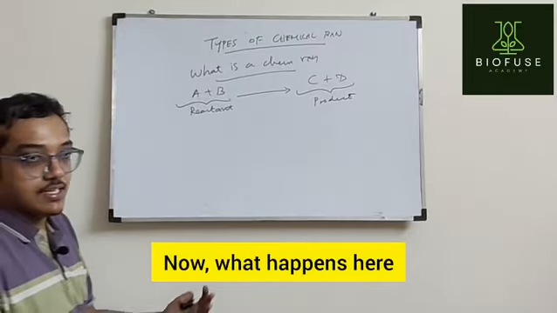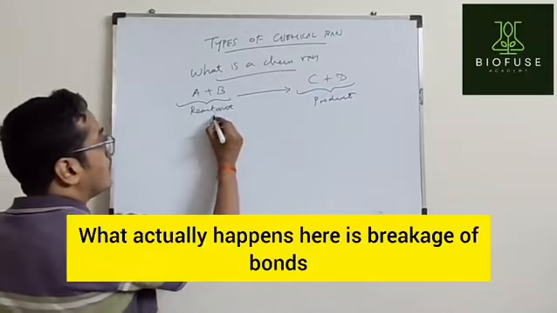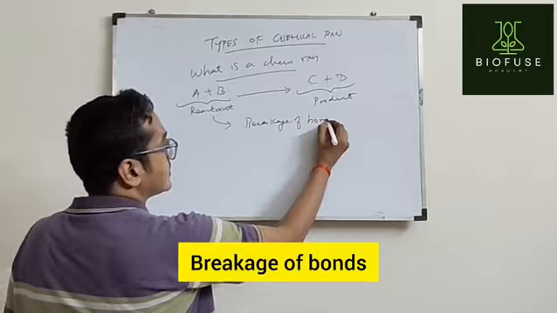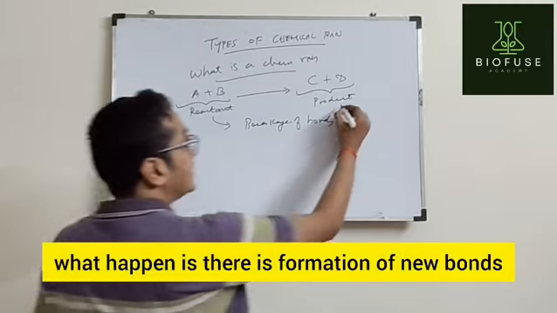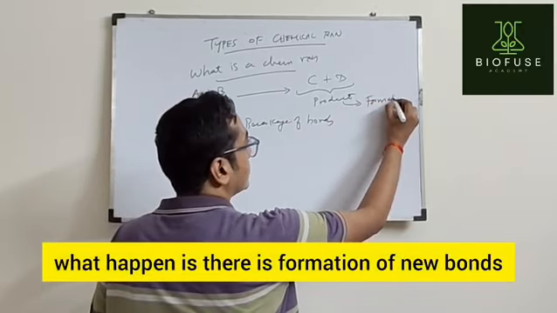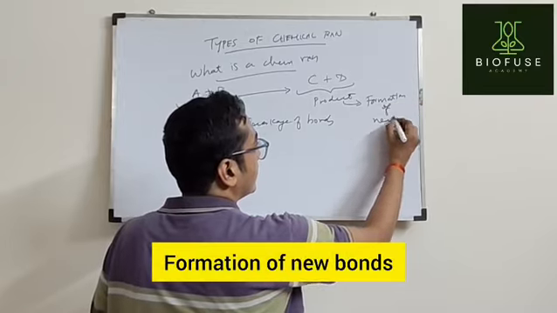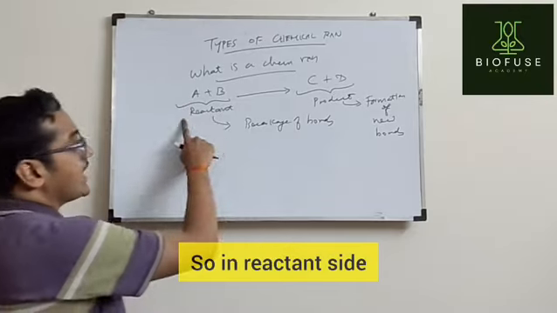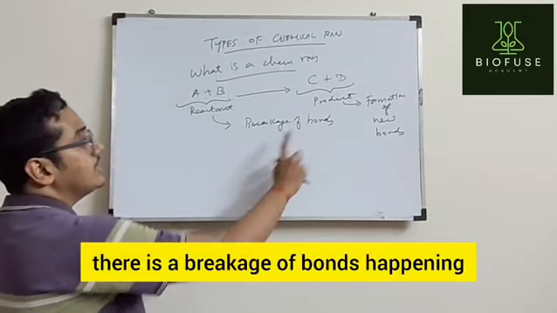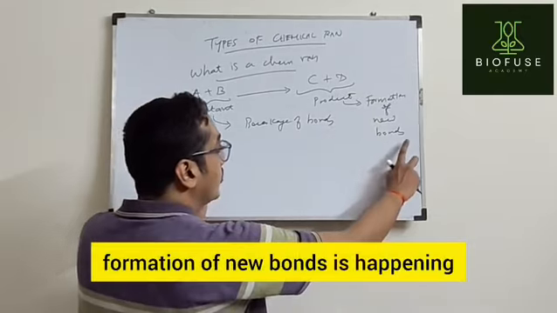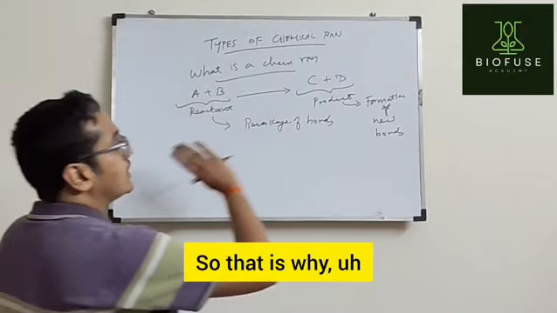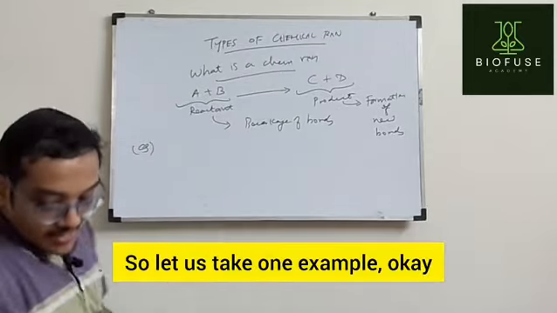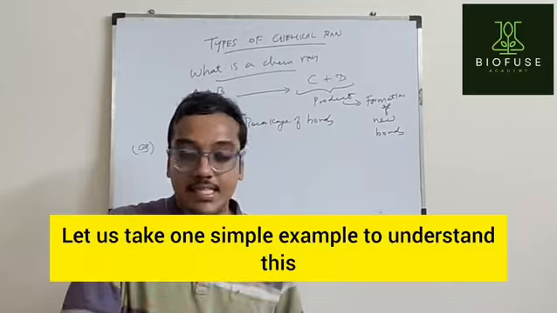Now what happens here? What actually happens here is breakage of bonds. And in products, what happens is there is formation of new bonds. So that is why we are able to get products. Okay, so in reactant side there is a breakage of bonds happening, and in the product side formation of new bonds is happening. So that is why this chemical reaction is happening. So let us take one example. Okay, let us take one simple example to understand this.